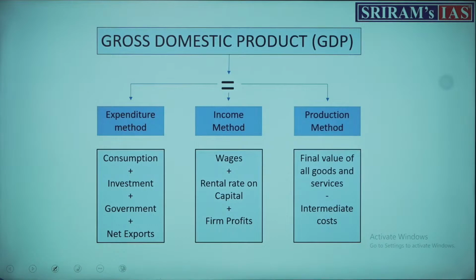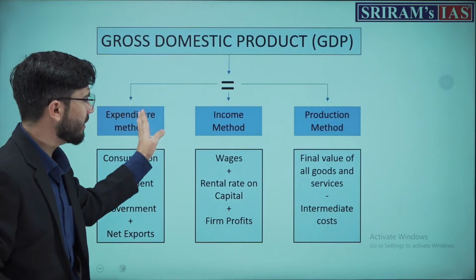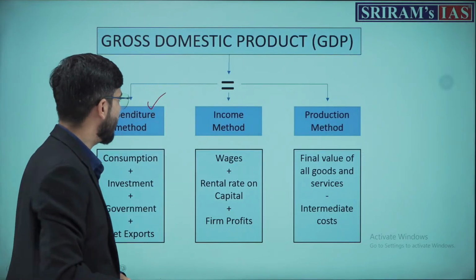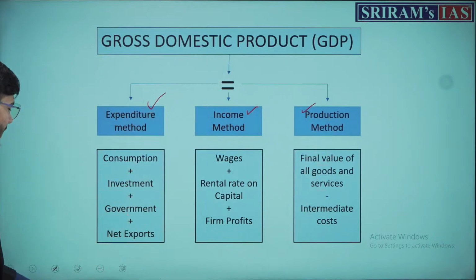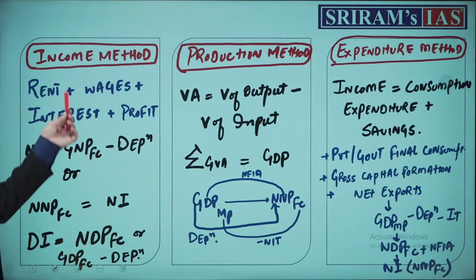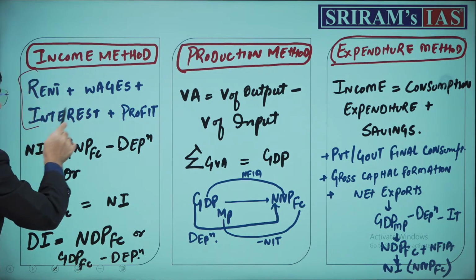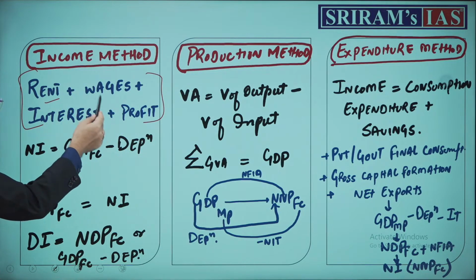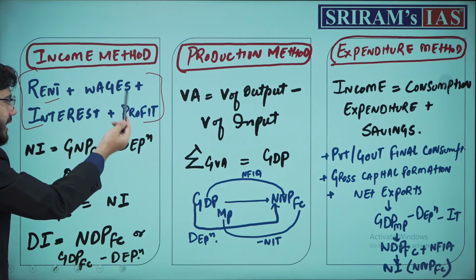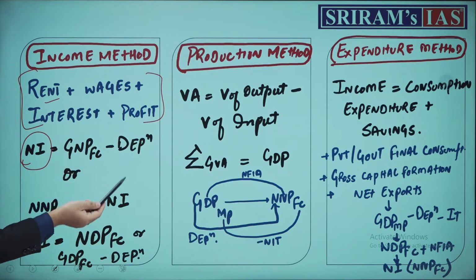Chalo next. That is the methods of GDP calculation. We have 3 methods of GDP calculation or national income accounting के 3 methods हैं. One is the expenditure method, income method and production method. We'll just understand these 3 methods. How? The income method, remember, we will calculate all the income. We will add up all the income, whether that is from rent, wages, interest or profit, then only we will derive the national income. And national income will be how much?